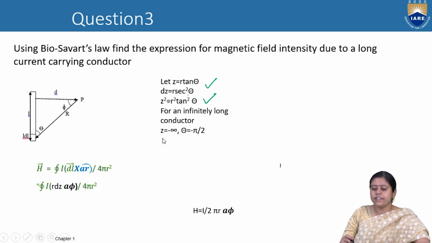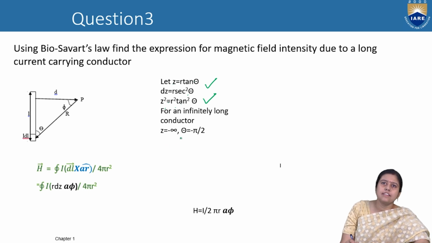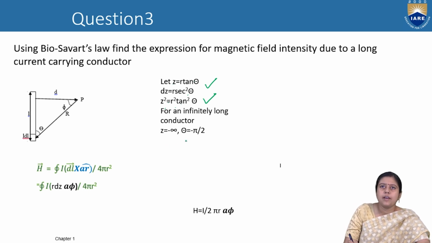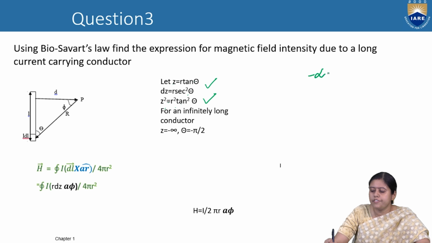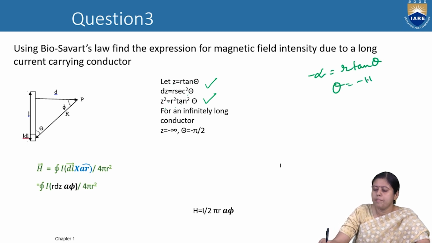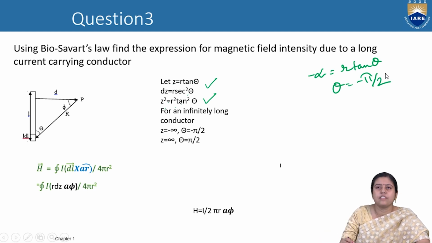For an infinite conductor, Z equal to minus infinity means theta is minus pi by 2, and Z equal to plus infinity means theta is plus pi by 2.